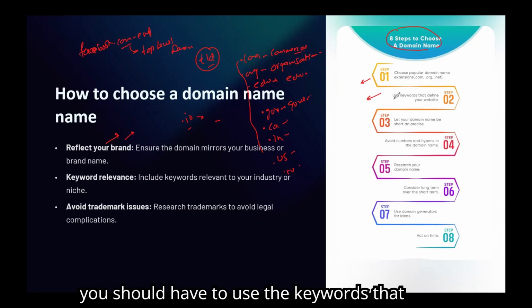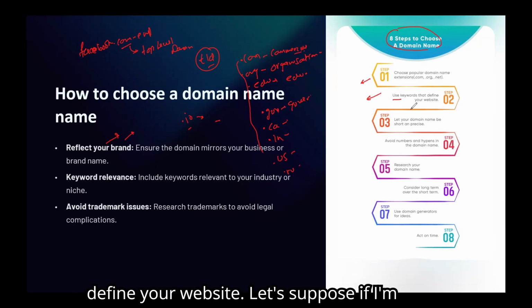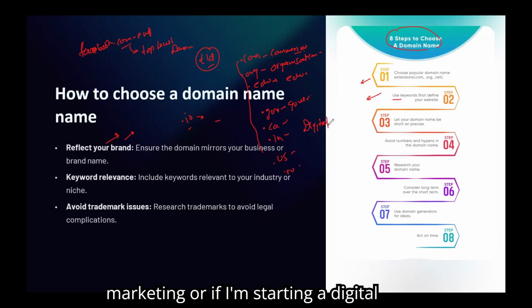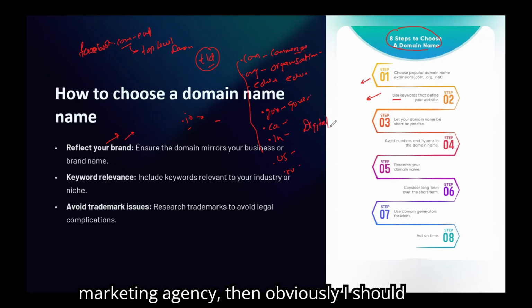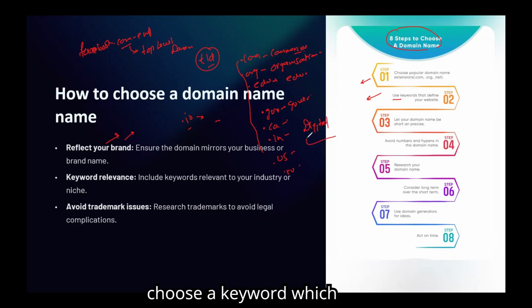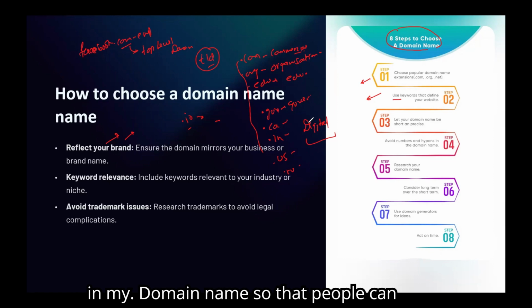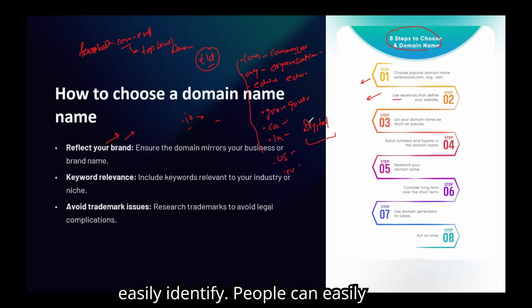Next thing is you should use keywords that define your website. Let's suppose I'm creating a website related to digital marketing, or starting a digital marketing agency, then obviously I should choose a keyword which explains my business. That should be there in my domain name so that people can easily identify and understand what type of business I am providing.